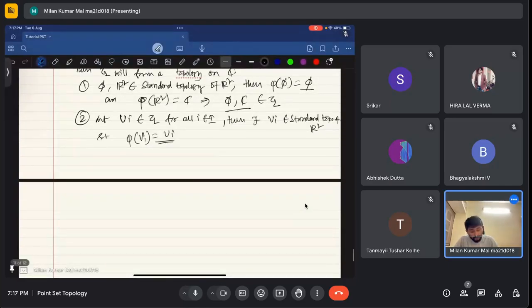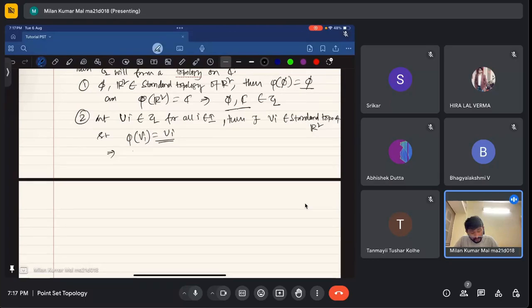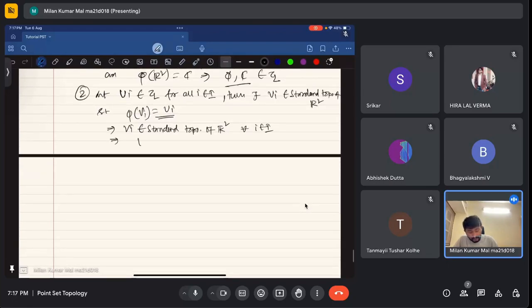Then you can see, now vi belongs to the standard topology of R square for all i belonging to capital I. That implies the union of all vi, i coming from I, also belongs to the standard topology of R square.